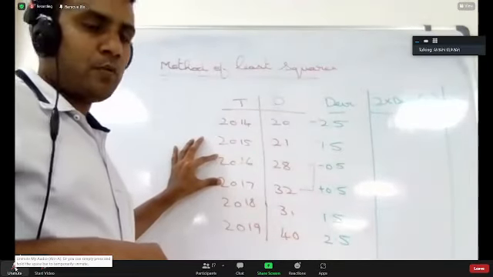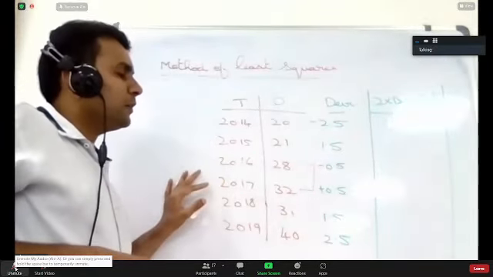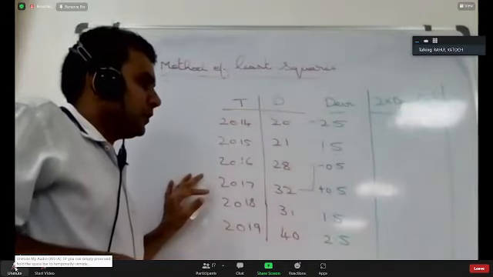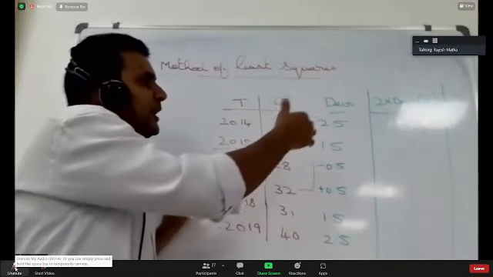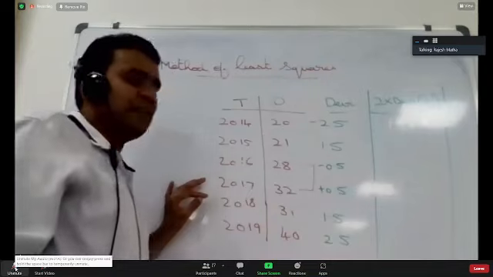Sir, why do we take only 0.5? Why can't we take more or less? See, it is to make your calculation simple and easy.